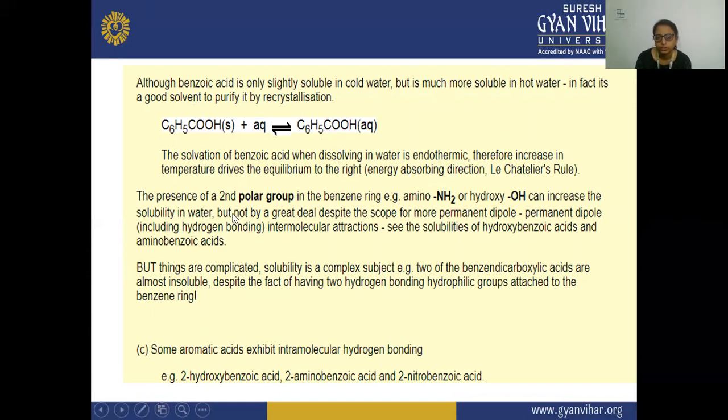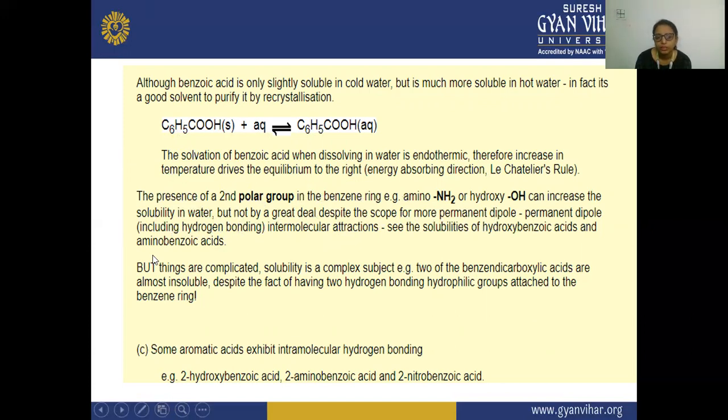Energy absorbing direction. So the presence of a second polar group in the benzene ring, for example amino or hydroxy, can increase the solubility in water. So if any amine group or any OH group is present in this aromatic acid structure, then it can increase the solubility in water, but not by a great deal, despite the scope for many more permanent dipole-dipole interactions.